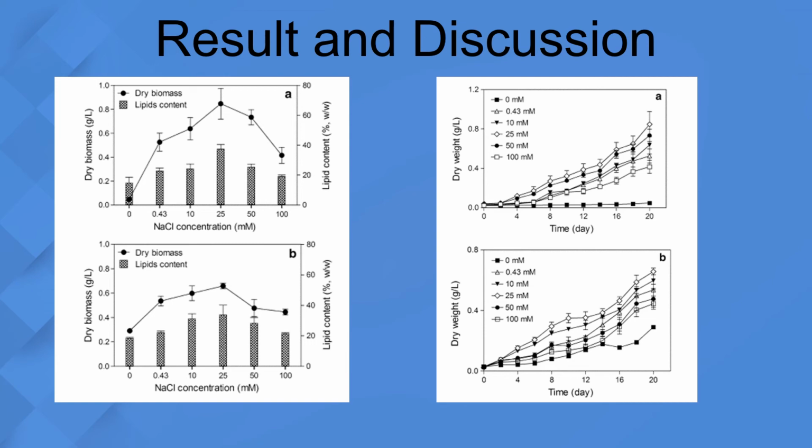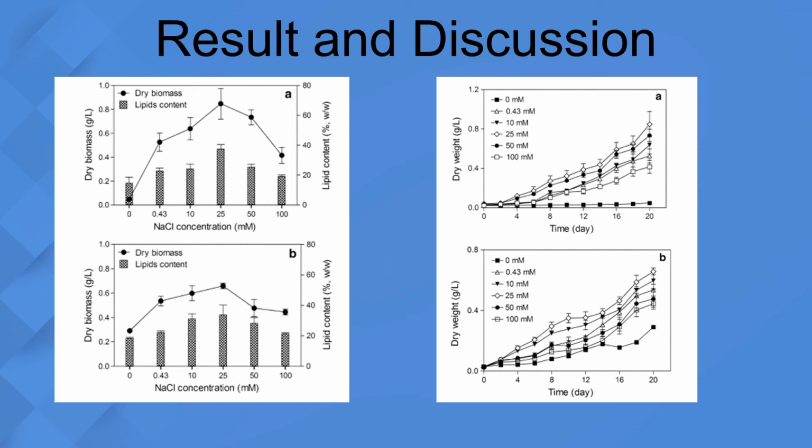Next is the salinity impact on lipid content and fatty acid composition of microalgae. So fatty acid profile and lipid content have been used as potential indicators of biodiesel productivity. The results revealed that the productivity of lipid from microalgae was dependent upon the concentration of NaCl in the culture media, which is consistent with previous reported work.